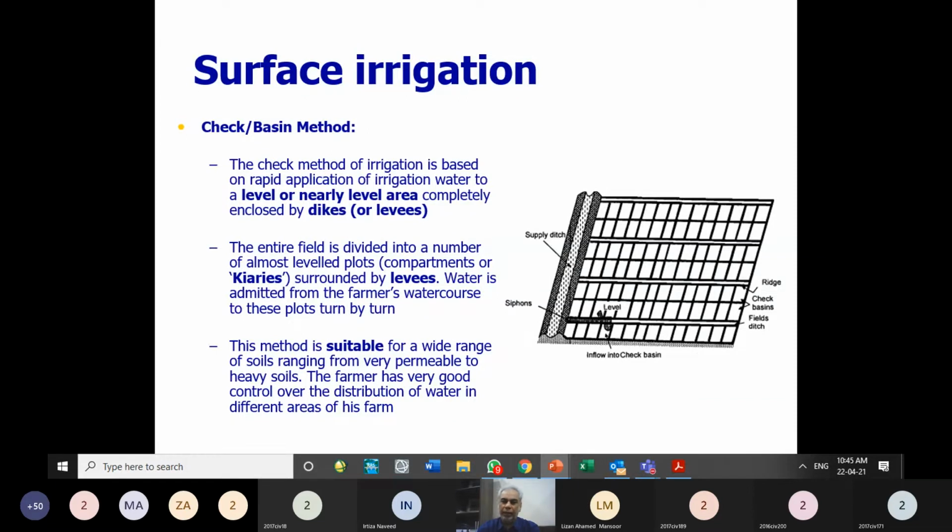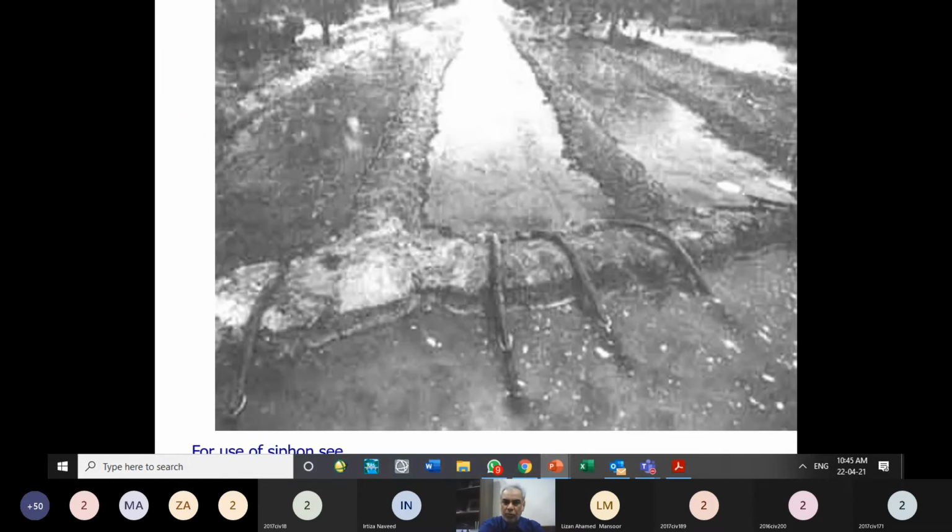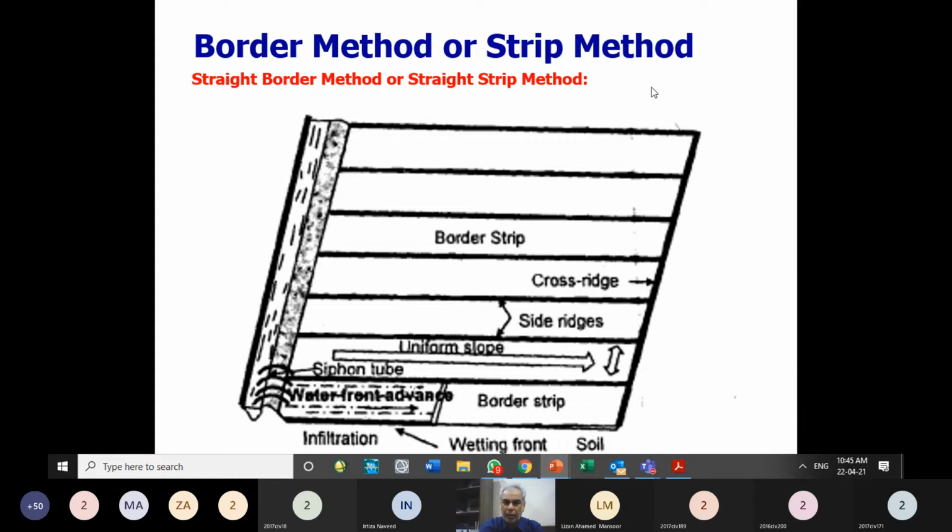So when we have a slope across the field direction, hopefully you are seeing the mouse movement. If you have a slope across the field, then dividing into strips and making one strip leveled in the transverse direction and having slope in the longitudinal direction, if that is the condition of slope, then this strip method is better.